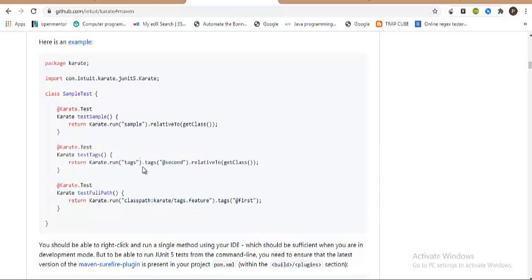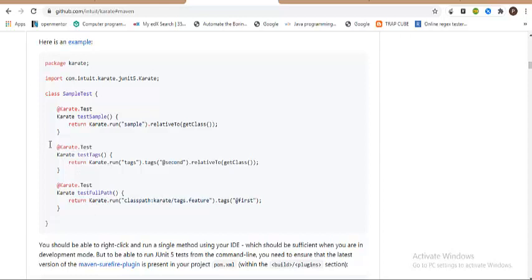So you have tags, like if you wanted to execute a specific type of test, then you can make use of this method. And then you have test full path, where you can specify the absolute path of a feature file and execute that alone. So the three methods can be executed together collectively, or they can be executed individually as well.